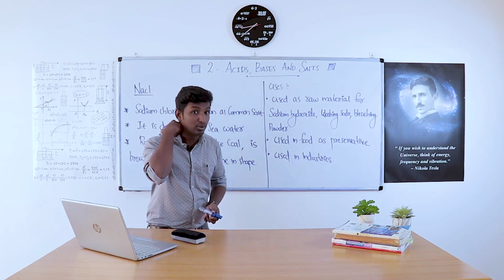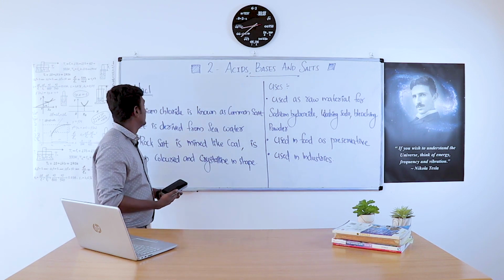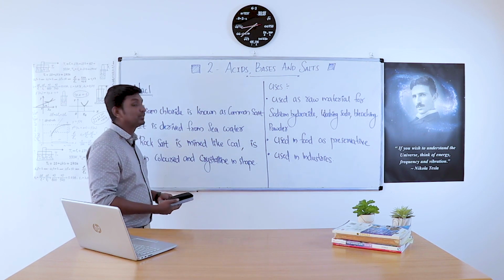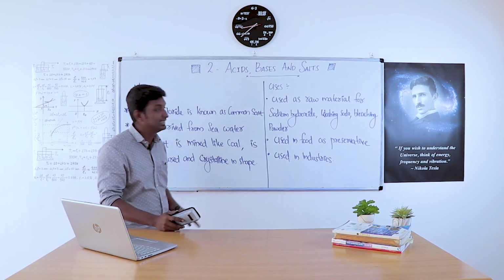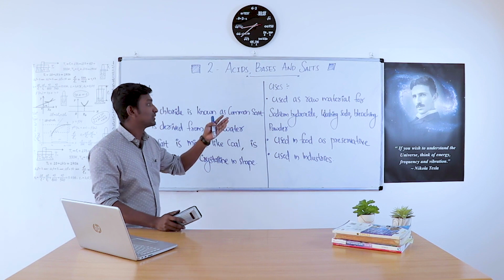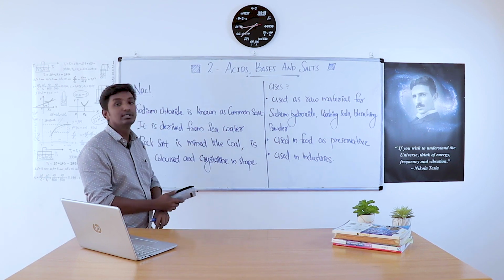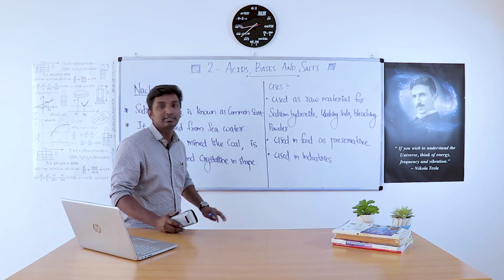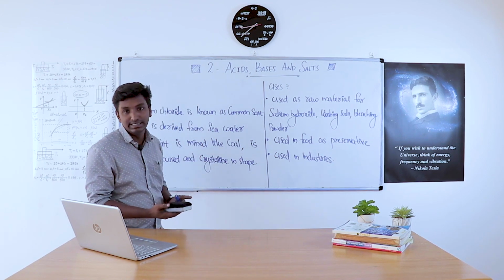That's our first compound, NaCl, that is sodium chloride, which is known as common salt. It is derived from seawater. Rock salt is mined like coal and is brown in color, crystalline in shape. It is used as a raw material for sodium hydroxide, washing soda, bleaching powder, then used in food as a preservative, and used in industries.